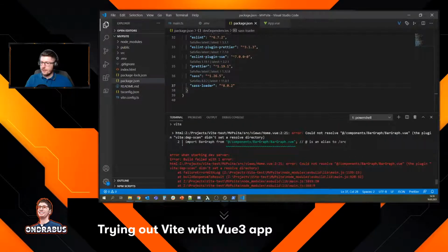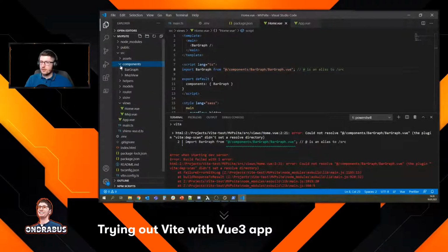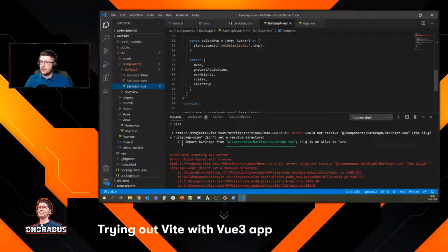Okay, we got some error here. Import bar graph is an alias to /source. Okay. So now we've seen this error before. Let's see what's wrong there. So source views home view could not resolve the plugin. It's an alias to source, but that's fine. Import bar graph from /components/bar-graph/bar-graph.view. Export default, this should be fine.